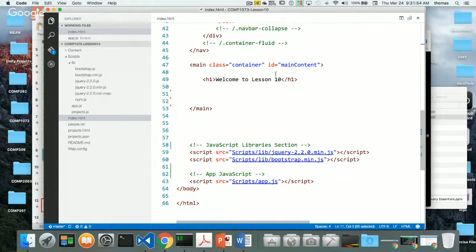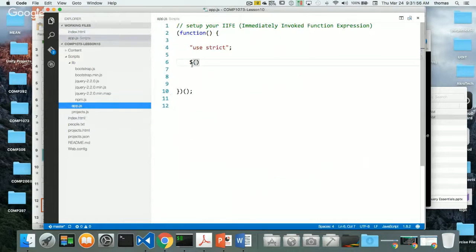So how would I target that in jQuery? Well, I would do something like this. So it's the exact thing that I'm talking about here. It's a pound, and again, main content, if this is how I spelled it, space H1, right? So same thing that we normally would do for our selector. And then from there, we can specify what other things we want to do.